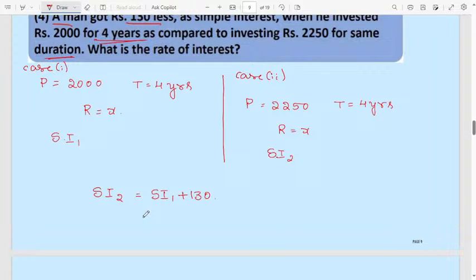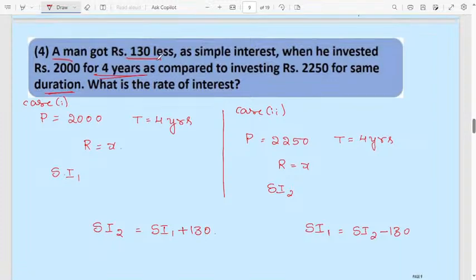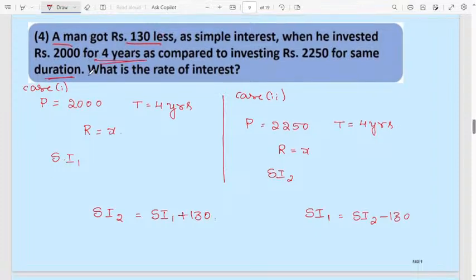Simple interest, okay, SI2 minus 130. Yes, correct. Here I will write, otherwise, simple interest will be SI2 minus 130. This is the meaning of the sentence. A man got rupees 130 less as simple interest. In the first case he will get 130 rupees less than the second case, at the duration of 4 years, when his principal is 2000 rupees. That is the meaning of that one.